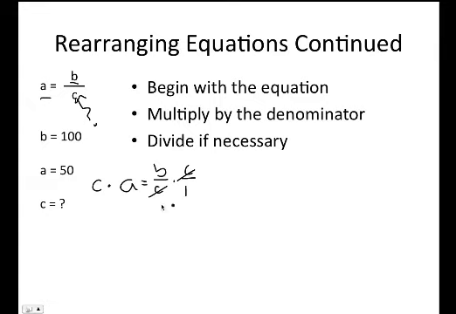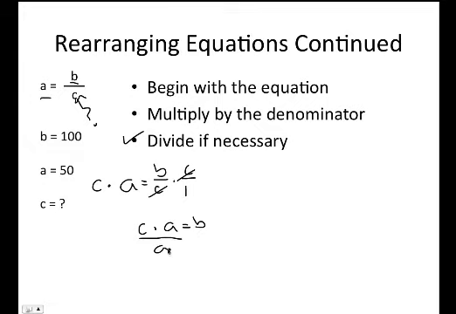If you're not sure about this canceling out thing, ask me about it in class tomorrow. I'll explain it to you. And then we wind up with our familiar C times A equals B. And now our goal was to get C by itself. How do we get C by itself? We've got to get rid of A. We can't subtract it because this is a multiplication problem. So we're going to go to our third step right here. We're going to divide, and that's that divide if needed thing.